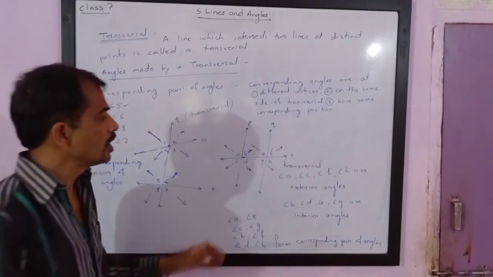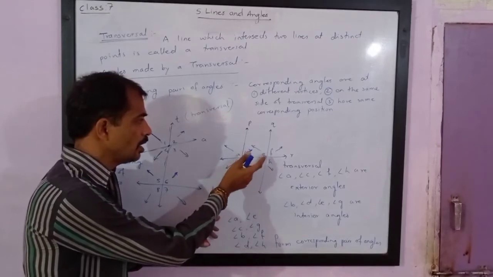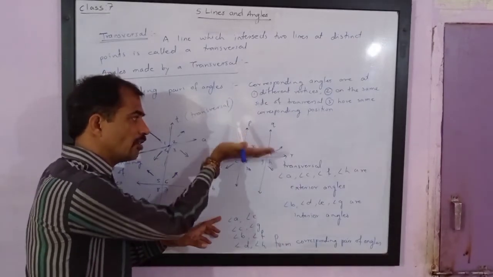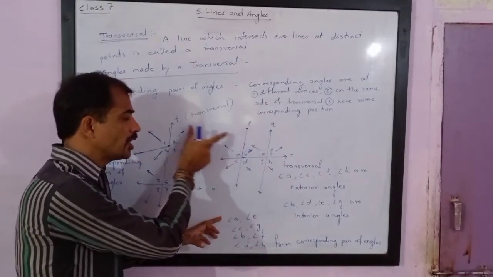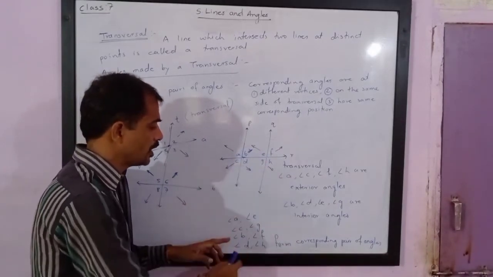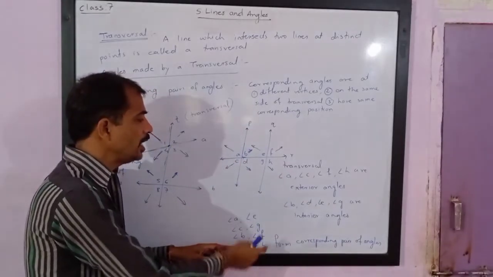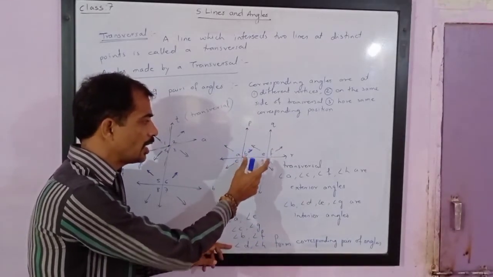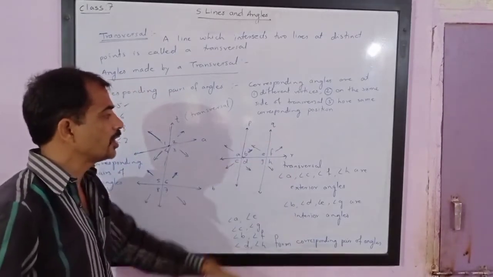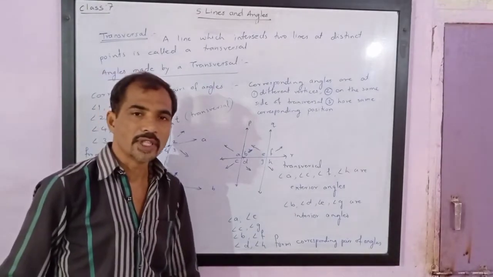Here also you will notice A and E are at different vertices, on the same side of the transversal, and have the same corresponding position. Similarly, C and G also you will notice the same. B and F also you will notice the same. And D and H are at different vertices on the same side of the transversal and have the same corresponding position.